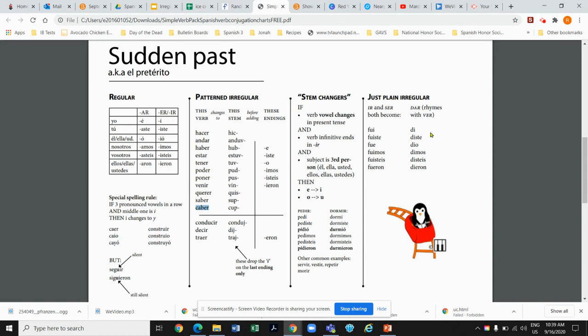And then we have ir and ser, dar and ver. And again, we have places for these specifically in your flip chart. You just have to learn how to use it. Okay? So take this time and study, especially the irregulars.